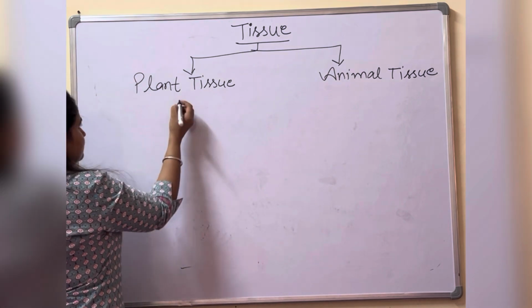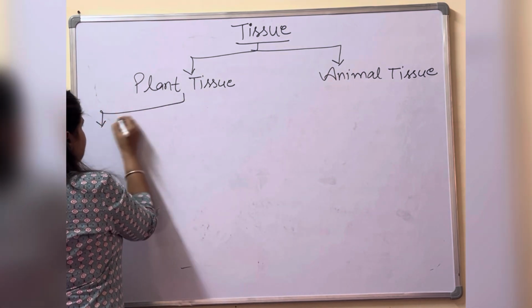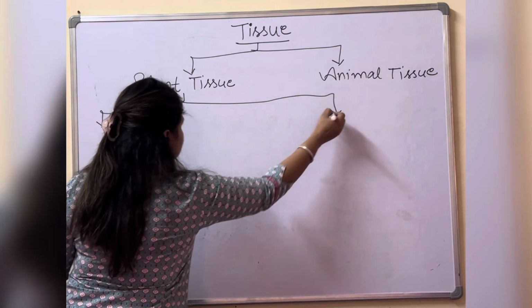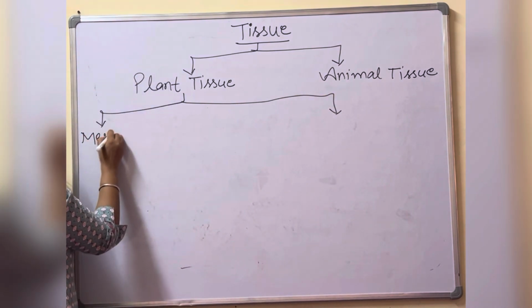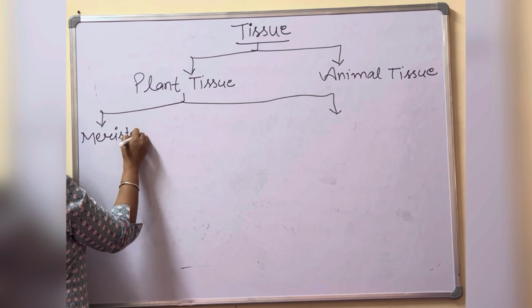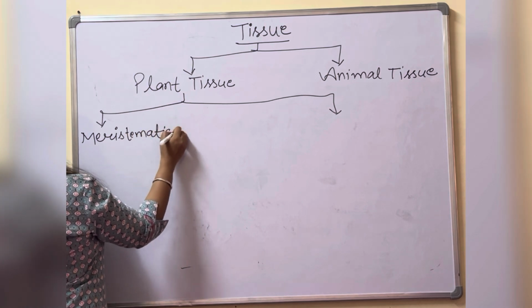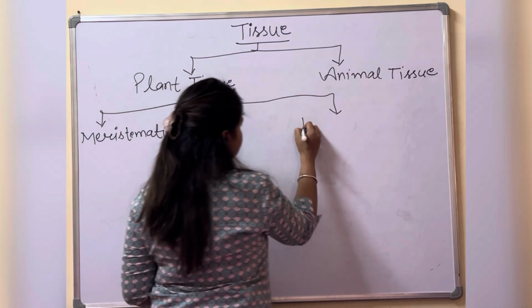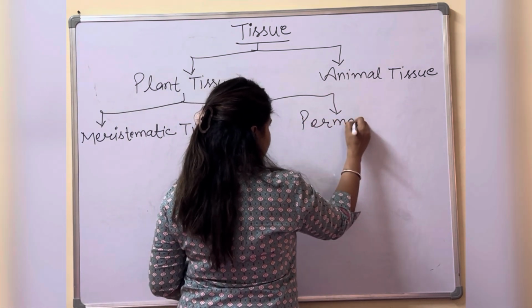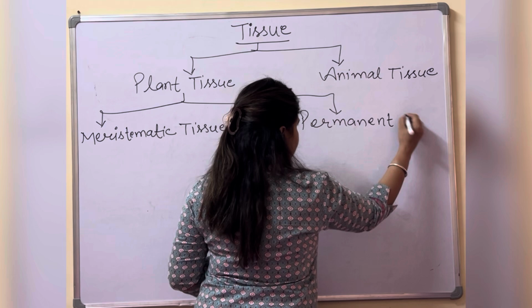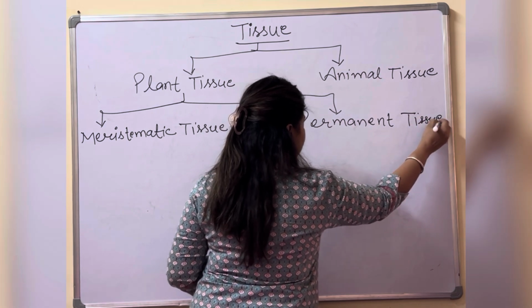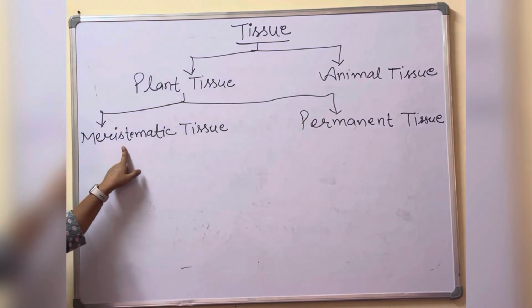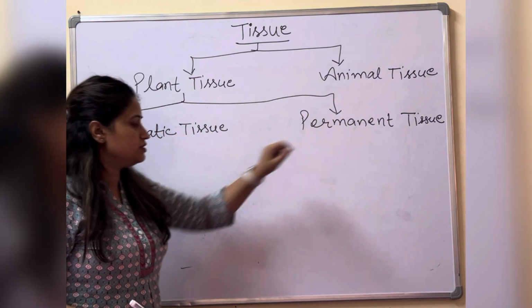Plant tissue is further divided into two types. First is the meristematic tissue and second is the permanent tissue.